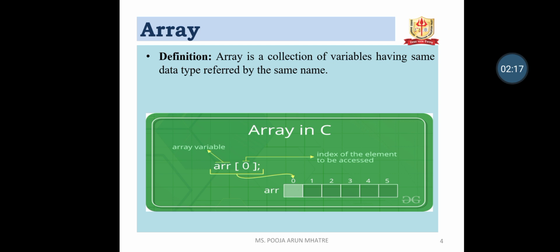In square brackets there is a number, 0. So here we give the index of the element to be accessed. So arr[0] means we are accessing the element of the array at the 0th position.